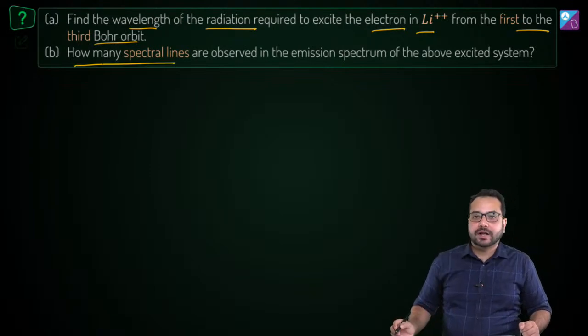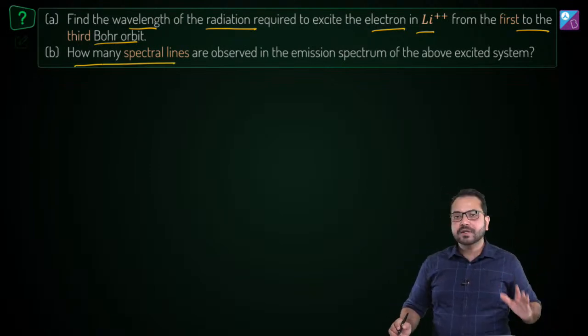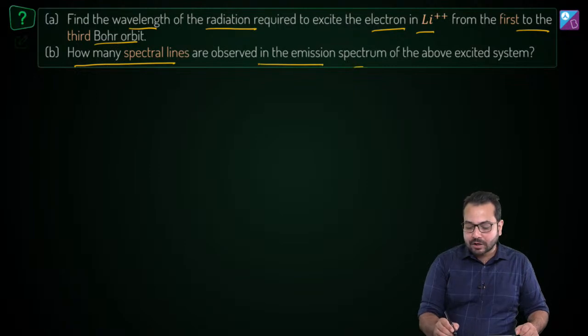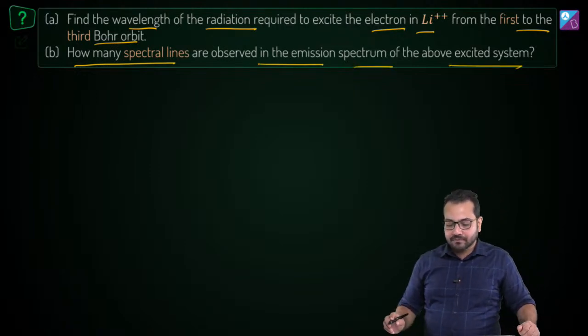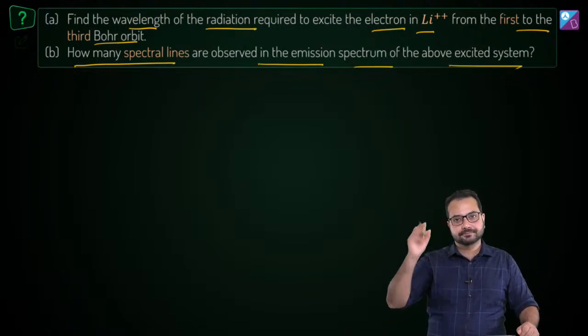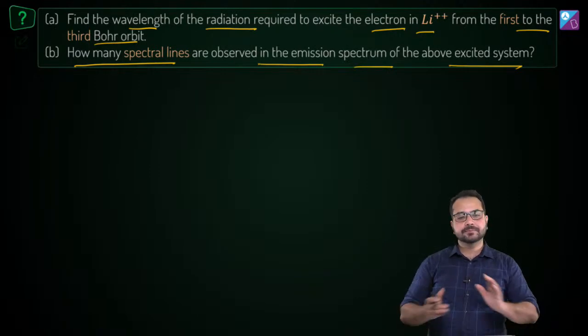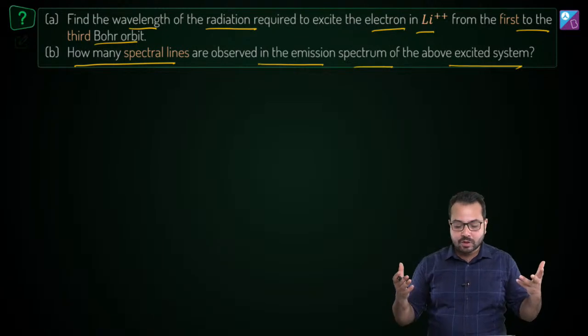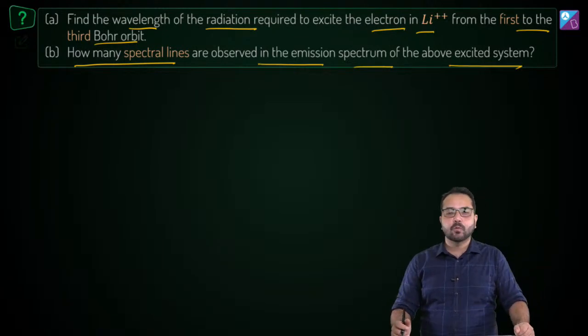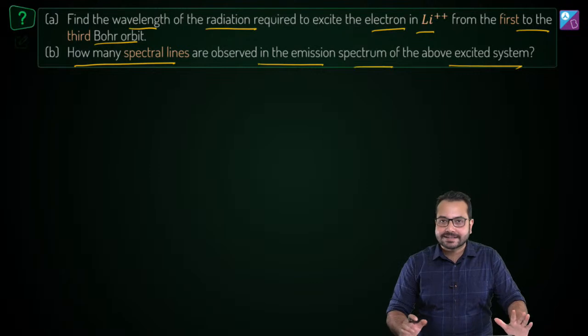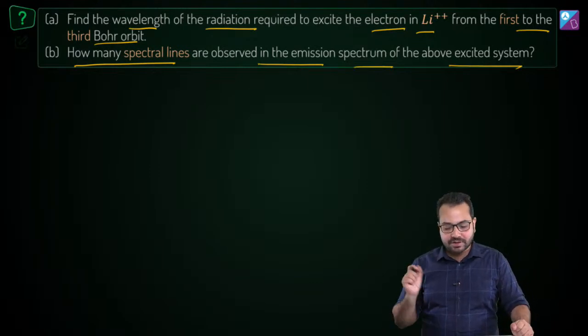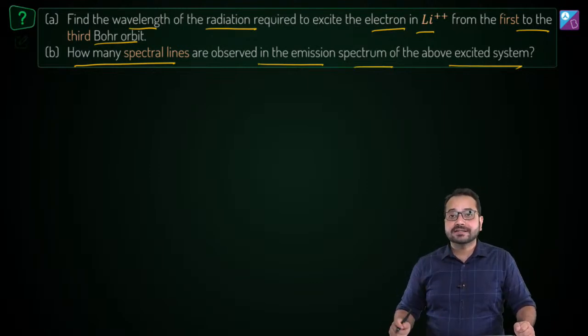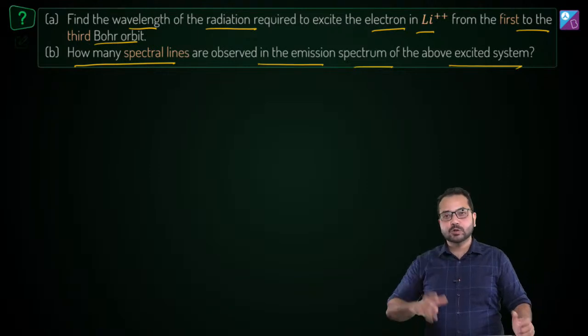How many spectral lines, that's the second part of the question, are observed in the emission spectrum of the above excited system? Is the question clear? If the question is clear, I want to know from you, how should we proceed? What is the key concept involved? We're going to discuss that, and then we're going to go to the solution of the problem.